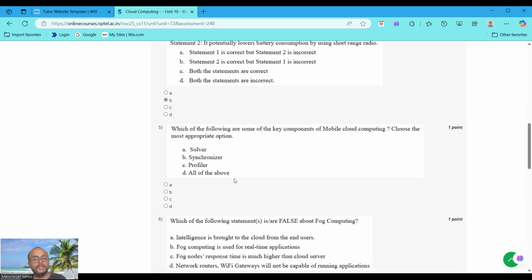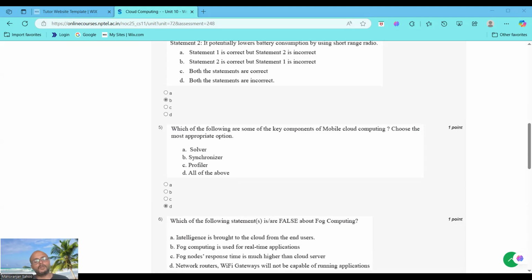Key component: Solver is also a component. Synchronizer is also a component. Then profiler is also a component. So we choose all of the above. Got it? We choose all of the above.